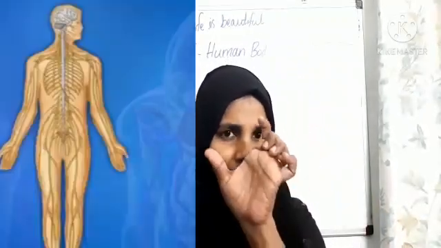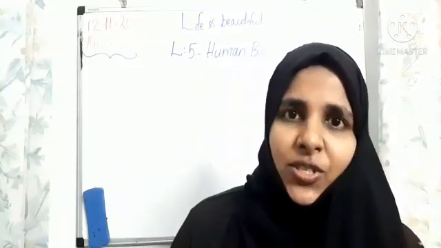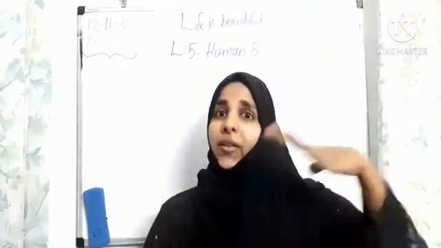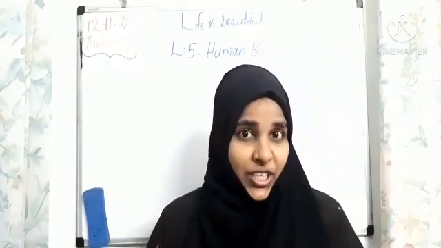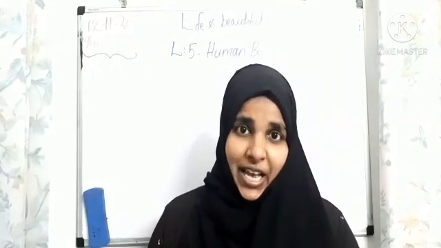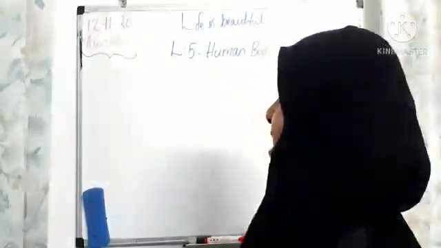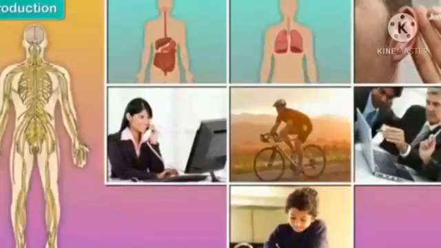So what is that term, nervous system? A new term you heard, right? What is the nervous system, children? All these actions are by coordination of our nervous system. So today I'm going to explain about the nervous system, in lesson 5, our body's nervous system.